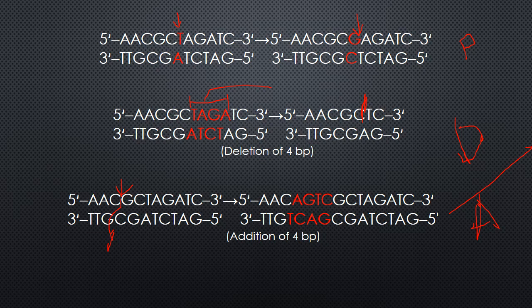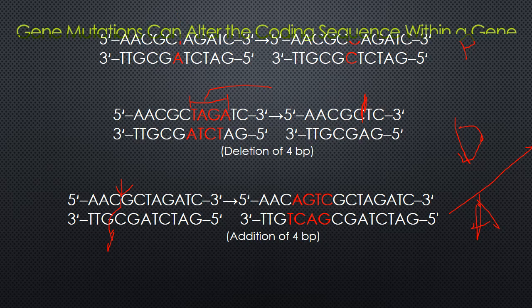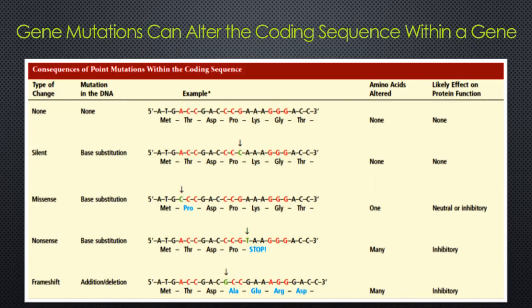Now, as we will see next, a small deletion or addition in the sequence of a gene can significantly affect the function of the encoded protein. So, gene mutation can alter the coding sequence within a gene. How might a mutation within the coding sequence of a structural gene affect the amino acid sequence of the polypeptide that is encoded by the gene? This is the question. This table here describes the possible effects of point mutations.